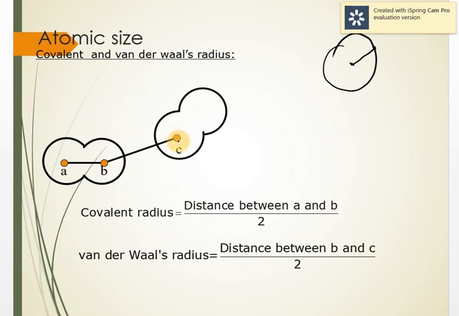In the same way we can find the ionic radius, which is again half of the distance between two atoms joined by an ionic bond. We know that in an ionic bond we have ions: a cation, the plus ion, and an anion, the minus ion. The ionic radius can also be called the effective distance from the center of the nucleus of the ion up to which it has its influence.